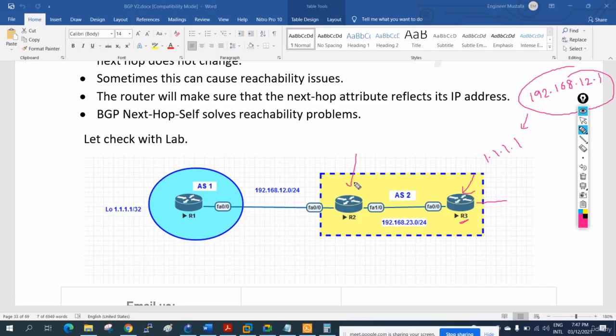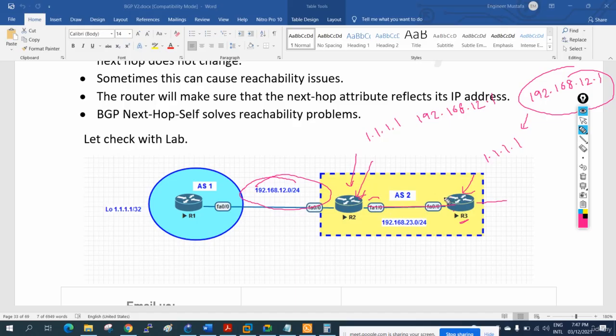But if you see in R2, we have the same thing: for 1.1.1.1, the next hop is 192.168.12.1. But R2 knows this one because it is directly connected, while R3 doesn't know anything about it. So we will have the issue. How can we fix it? We need to go in R2 and run two commands. First, we mention to R3 that I am the next hop.